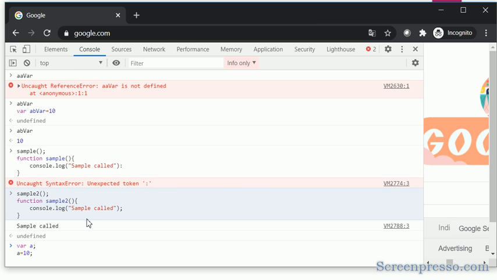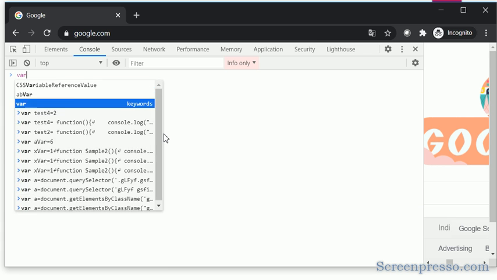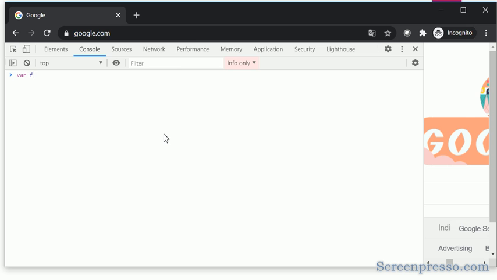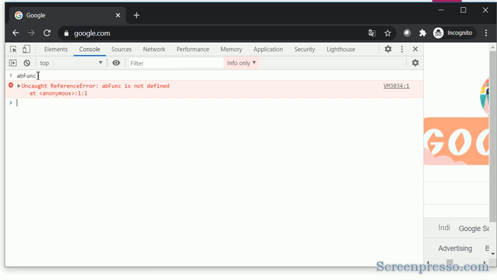One thing we have to understand: it is not moving the variable to the top of the page, it is moving it to the top of the scope. If you declare a variable inside a function, it will move to the top of that function, inside the function, not outside. Whatever you declare in a particular scope moves to the top of that scope. Because of this, let's look at a function expression. I am declaring a function expression variable, ab function.